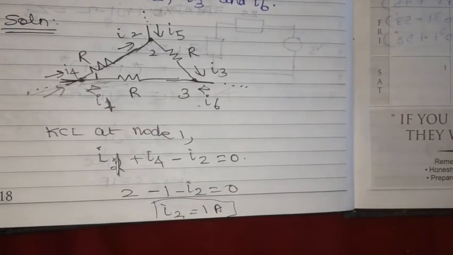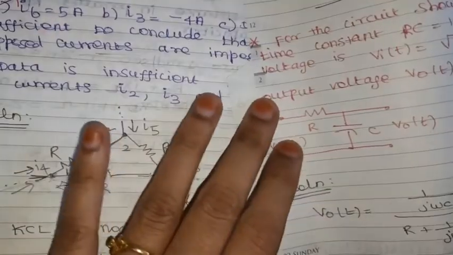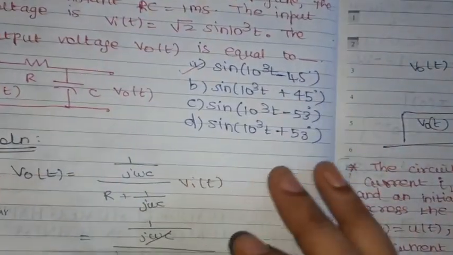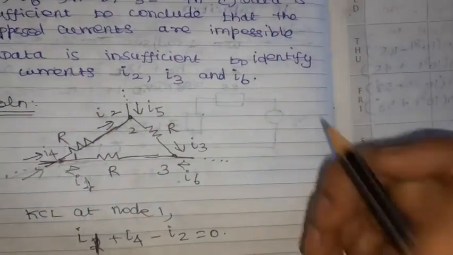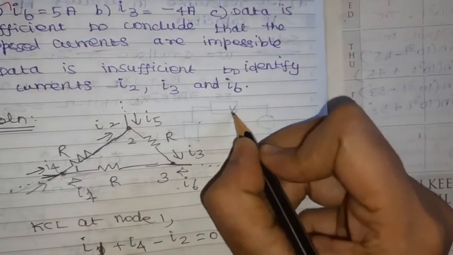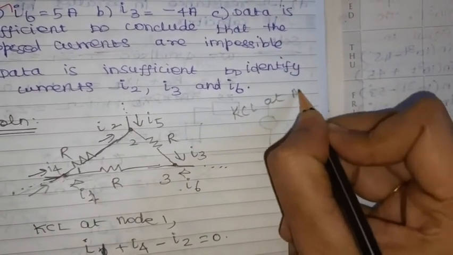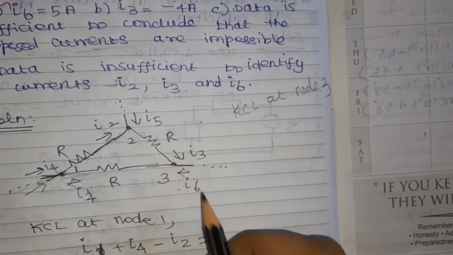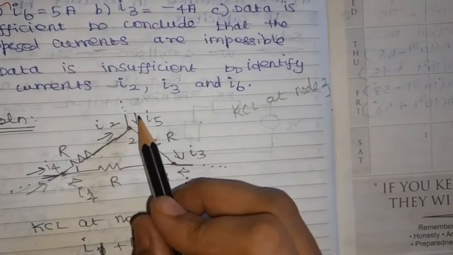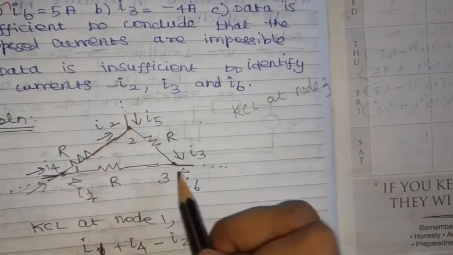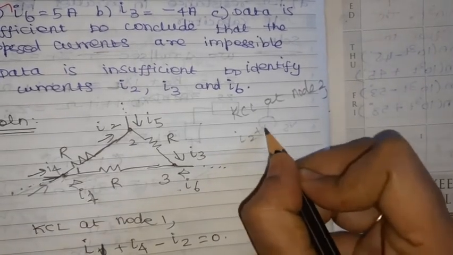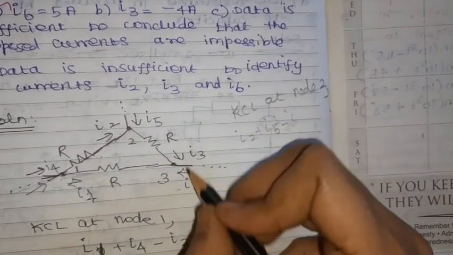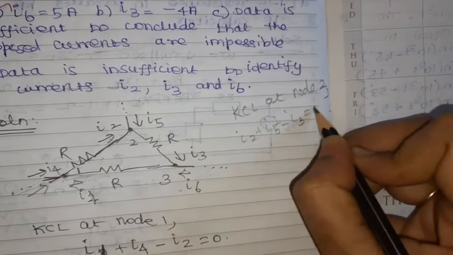So let it be. Next, apply KCL at node 2 and node 3. KCL at node 2. What is the incoming current? I2 plus I5 minus I3, the outgoing current, equal to 0.